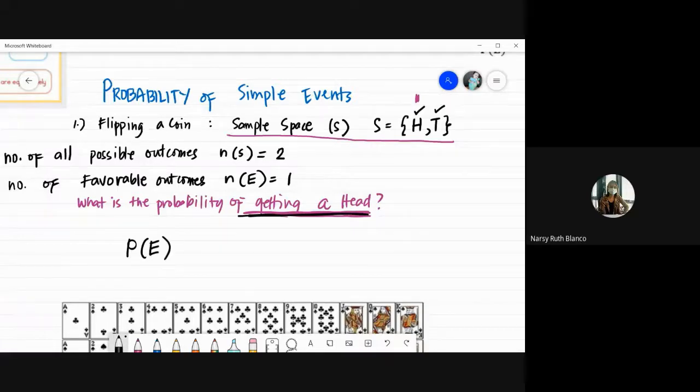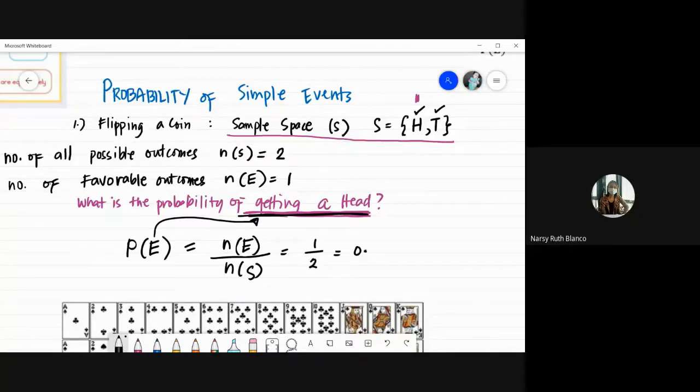So when you're asked to get the probability of getting a head, in symbols, ito yon, probability of our event, and the event is getting a head, that is simply N of E divided by N of S. Okay? In words, it is the number of all favorable outcomes divided by the number of all possible outcomes. Sorry, class, baliktad. So that would be 1 over 2.